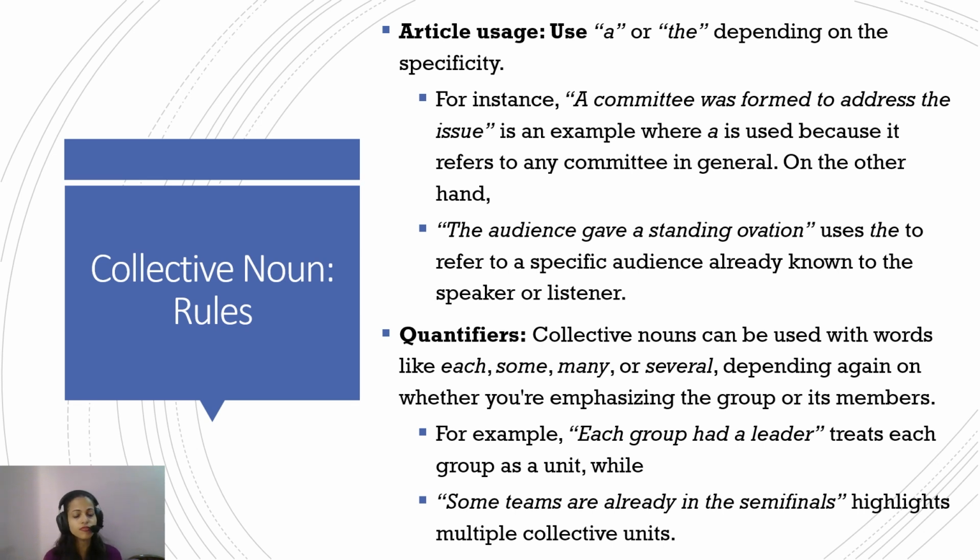On the other hand, if someone says, "The audience gave a standing ovation," here we are referring to a very specific situation, that, okay, there was a Taylor Swift concert and everybody was so happy, so impressed, that the audience gave a standing ovation. Here we are referring to a very specific situation, and hence the article "the" is used. So in this statement, "the" is used to refer to a specific audience already known to the speaker or listener. So the "a" or "the" rule, I think by now it should be pretty clear to you: "a" for generic situations, "the" for a specific situation.